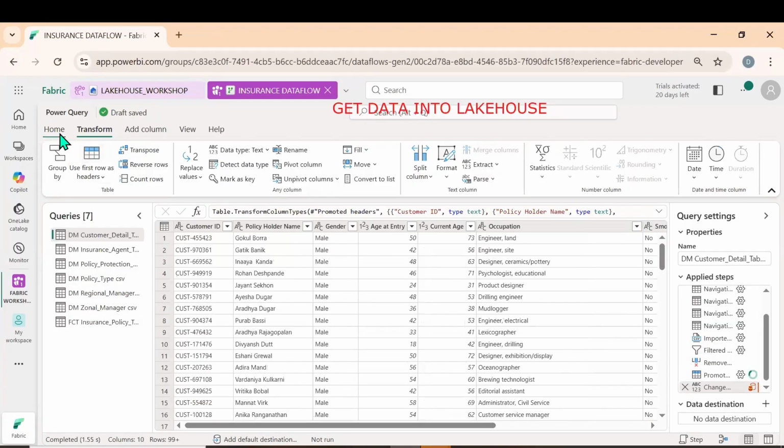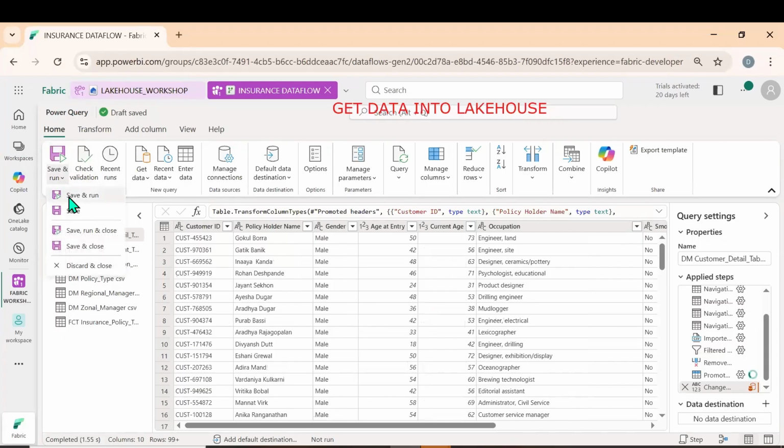So either we can go here, click on save, run and close. In Power Query Editor in Power BI Desktop, we click on close and apply. Once we click on close and apply, whatever we edited is applied in Power BI Desktop, and then we can go for further visualization, analysis, or data modeling. Here we can save this, and from Power BI Desktop, we can connect to this dataflow.